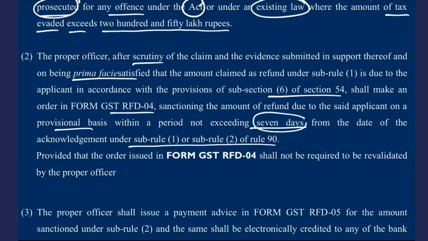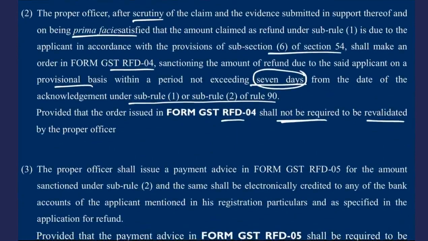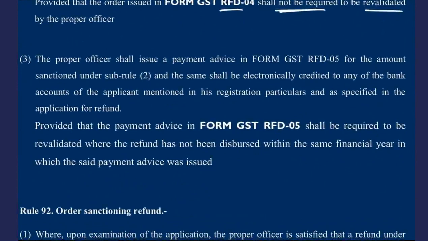So within 7 days it will be granted to you. Simple. And provided that the order issued under RFD-04 shall not be required to be revalidated. There is no need for revalidation. Even if there is a delay, it can still be granted. There is no need to revalidate it.